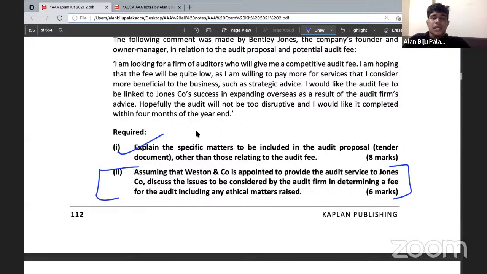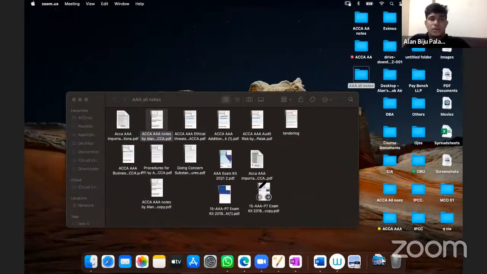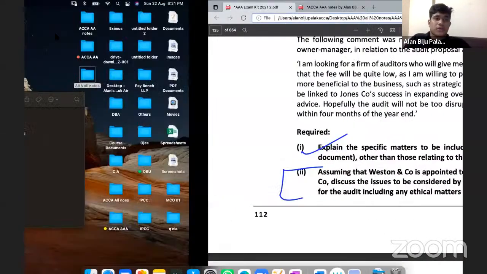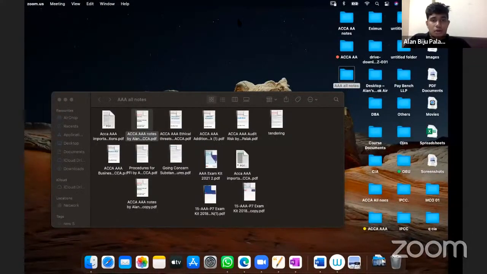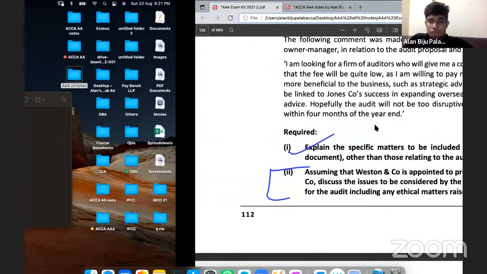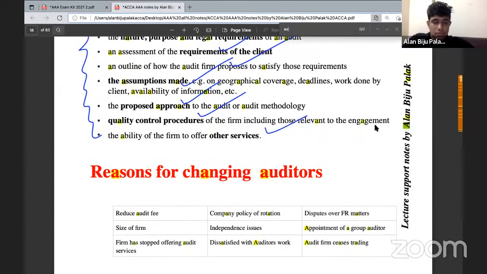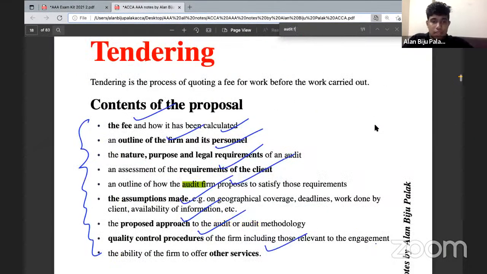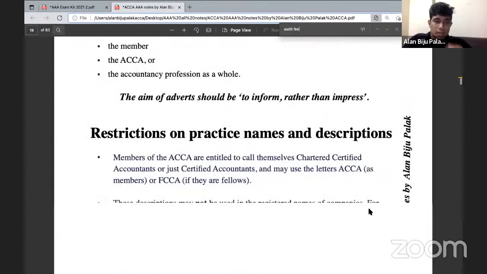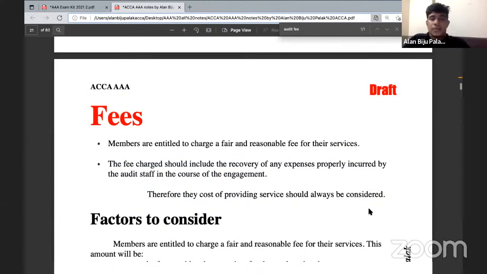So they are asking you to consider about the audit fees that is being calculated here. Well, they might be asking about some of the ethical threats. And in addition to which, they are also asking you to consider the way in which you are going to determine the audit fees. So how do we need to determine the audit fees? Well, we have learned a lot of theory in relation to that. The audit fee, right? Yeah, over here. We have studied about the audit fees.